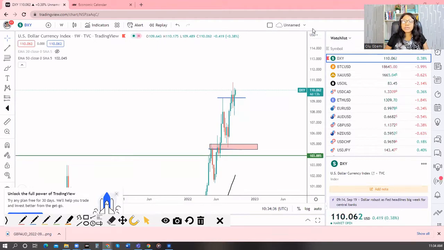But before we go, let's also look at what important reports and news announcements we're expecting in the market this week, because it's a good thing to have an idea of what's happening in the economy. This would help you to analyze and at least pay attention. If you are not a fundamental trader, if you're technical, you want to pay attention to this news and at what time they are coming out, so that maybe you pause your trading for that period.